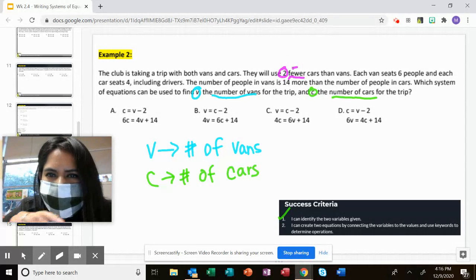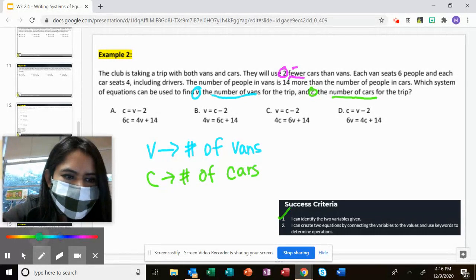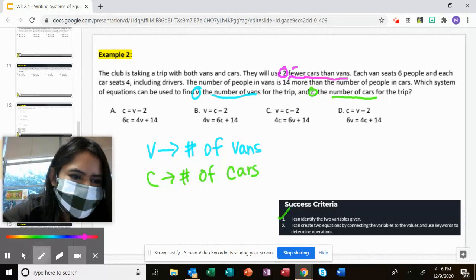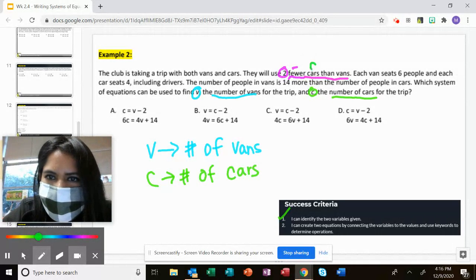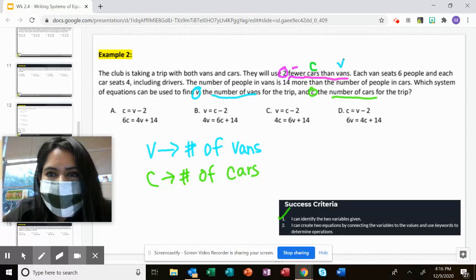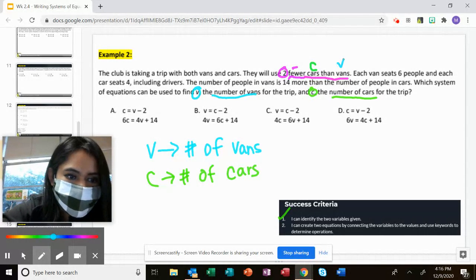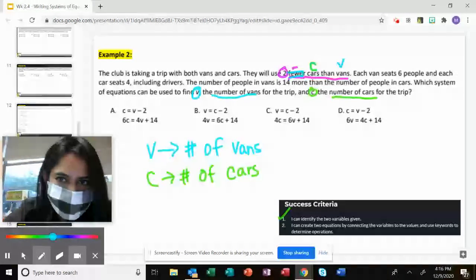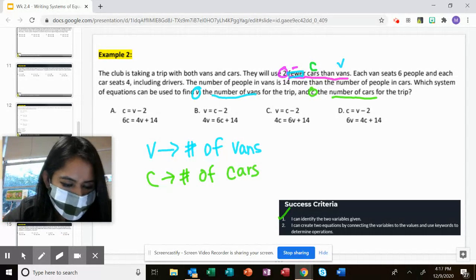Cars is C, and vans is V. Because it says two fewer cars, we're definitely subtracting, and the keyword fewer tells us we're talking about the cars. So this is what we're going to have equal.